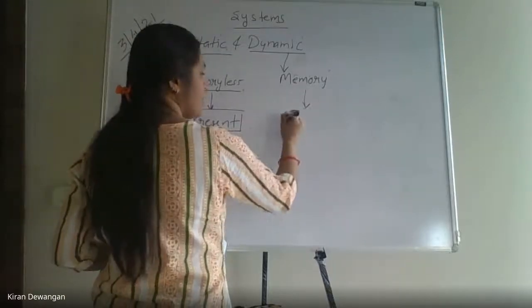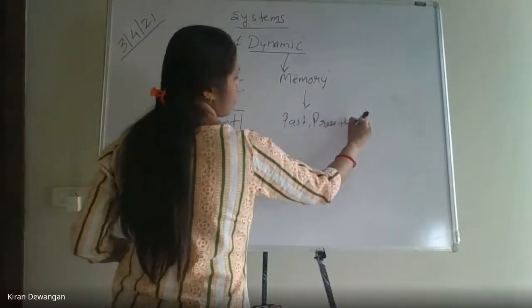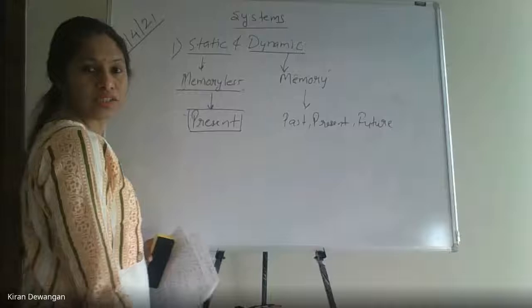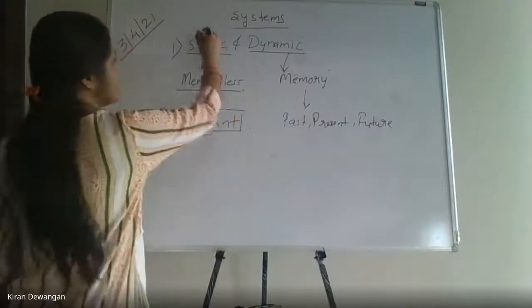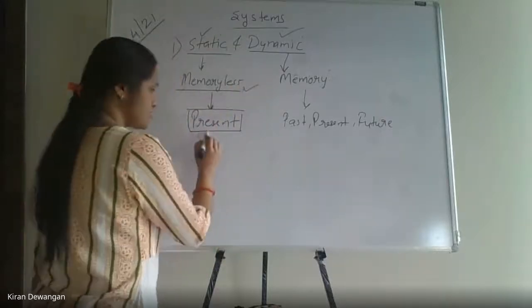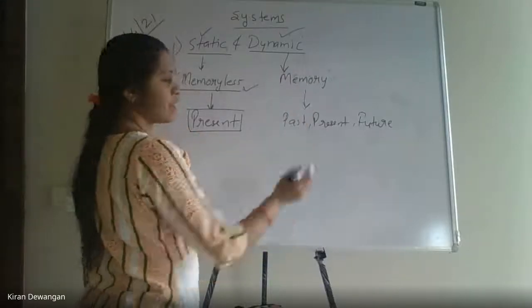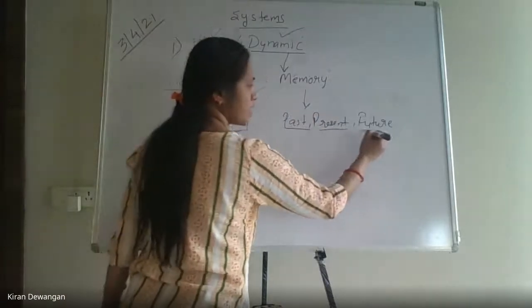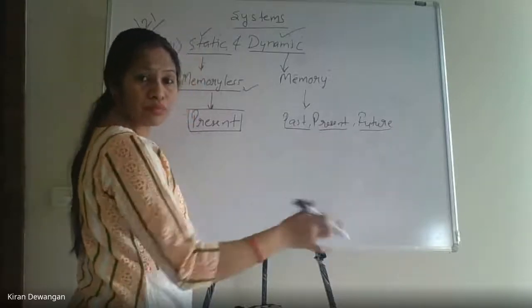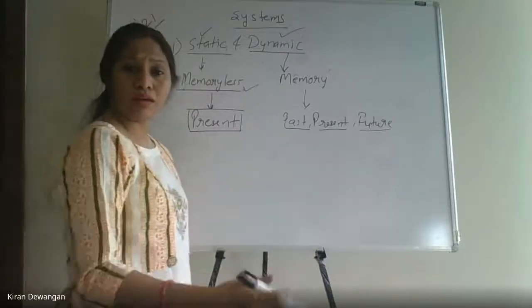But this may depend on past, present, or future. So this is the basic difference between the static system and the dynamic system. As I've said, this one is a memoryless system. This depends only on the present set of inputs, and this one is a memory system. That means it depends on past, present as well as future inputs. It may depend on any of the inputs, maybe past input, present input or future input. Now what do we mean by future input or past input or present input?